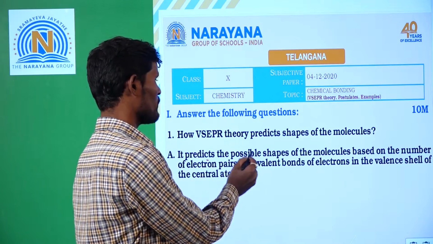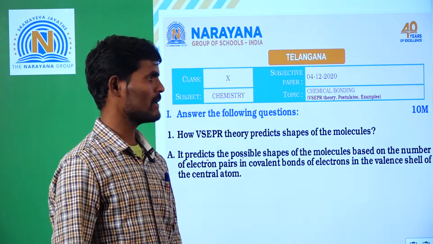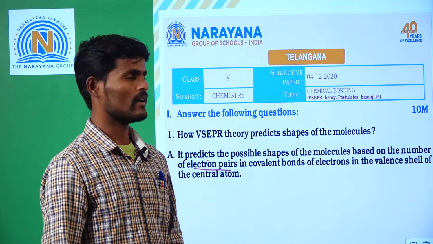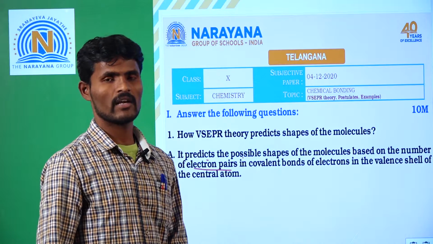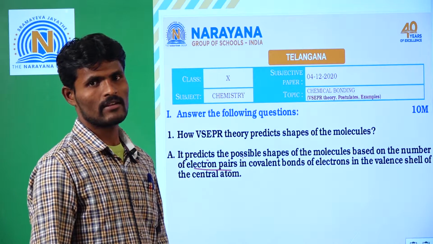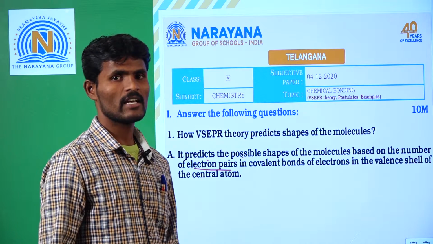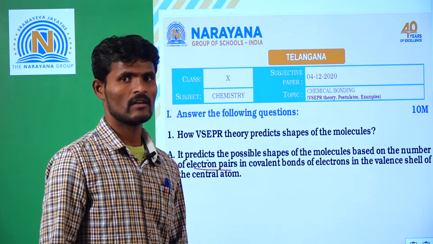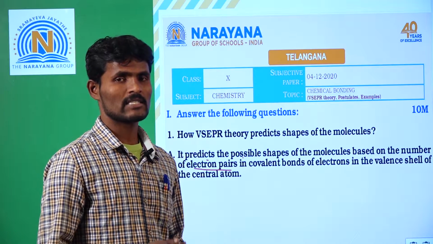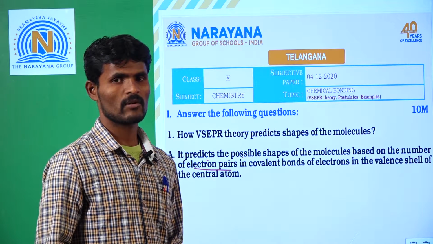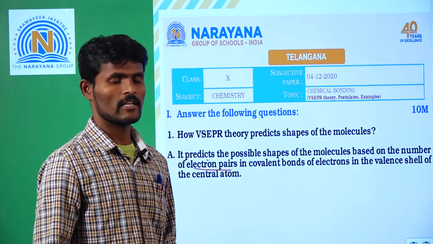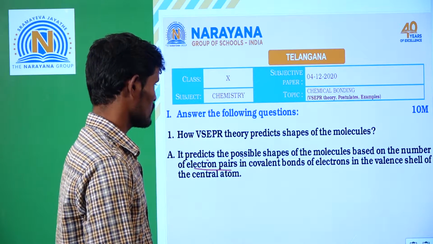It predicts the possible shapes of the molecules based on the number of electron pairs in the covalent bonds and electrons in the valence shell. Then we can predict the shape of the molecule. More simply, by knowing the number of electron pairs in the molecule, some electron pairs as covalent bonds and some electron pairs as lone pairs, by knowing that we can predict the shape of the molecule. Next question.